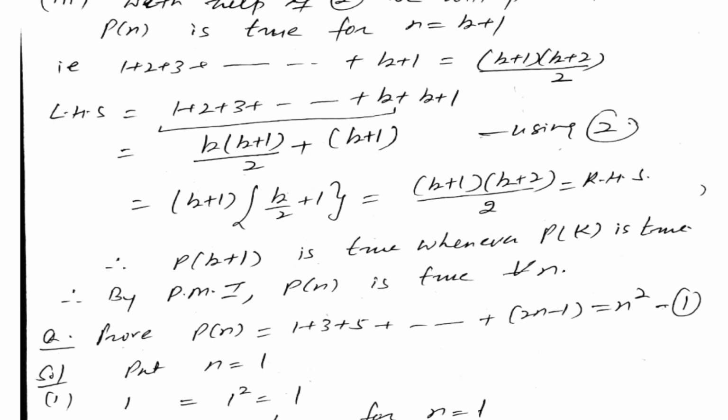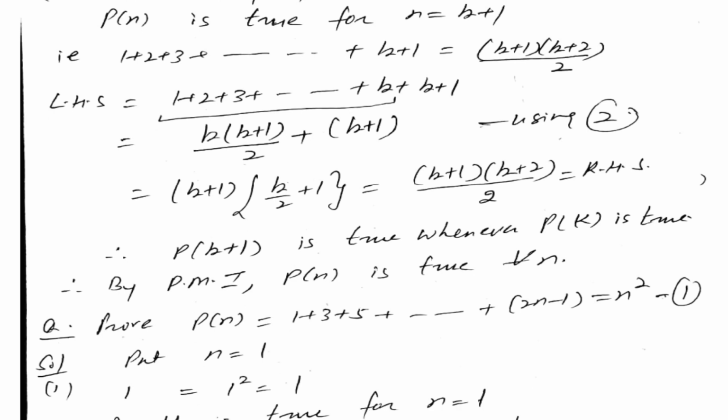Now using 2, we know the sum of this is up to what? We have written k into k plus 1 by 2 plus k plus 1. Again, k plus 1 is common. Simplifying, we are getting what? Right hand side. The most important step of each and every question is this. So now the left hand side we have taken is equal to what? Right hand side. Therefore, Pk plus 1 is true whenever Pk is true. Therefore, by PMI, we can say Pn is true for all n, meaning for all natural numbers.